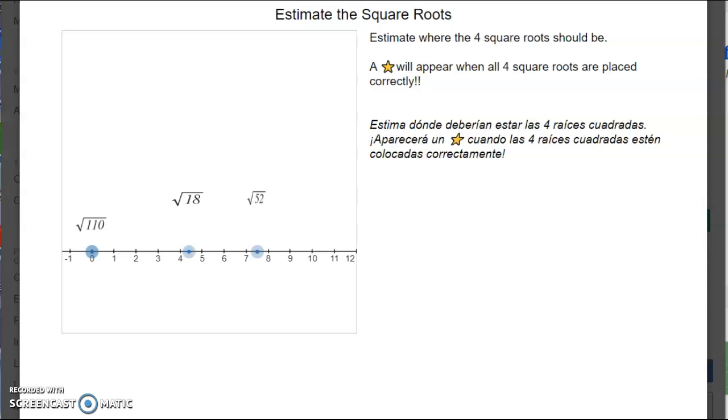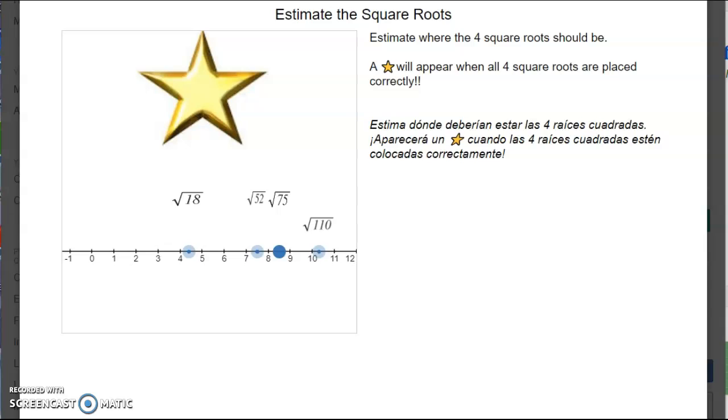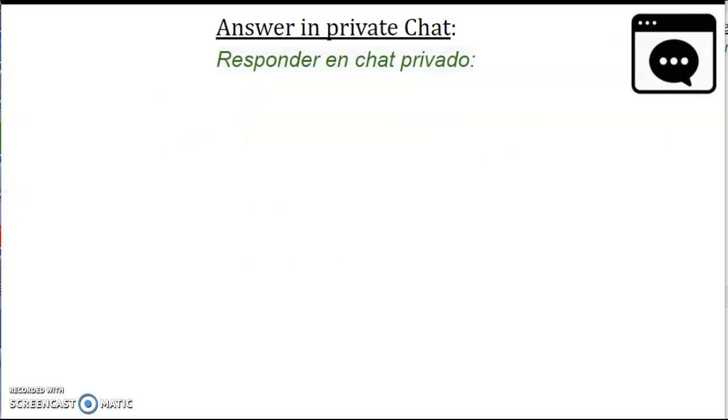Square root of 110 is between square root of 100, which is 10, and square root of 121, which is 11. So it's between 10 and 11. And what about square root of 75? Square root of 75 is between square root of 64 and square root of 81. So it's between 8 and 9. Okay, and you're done.